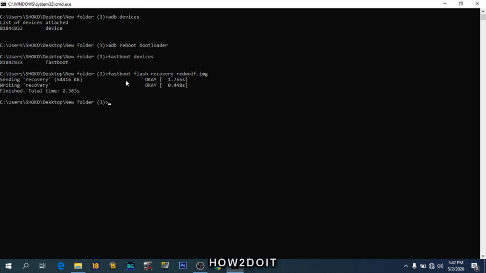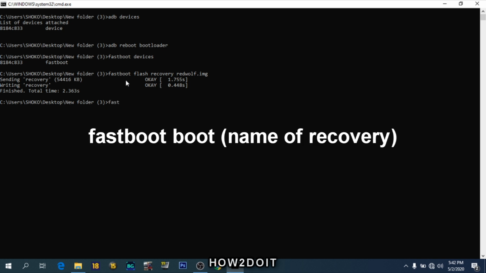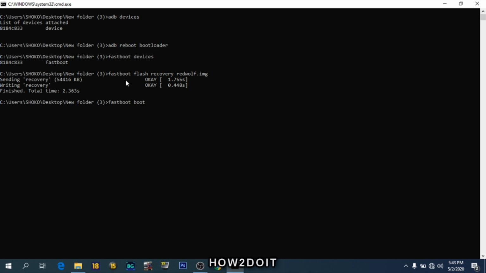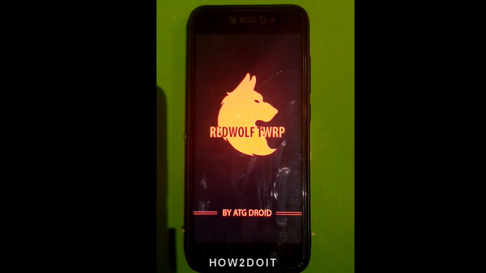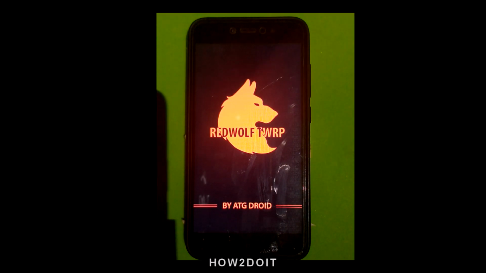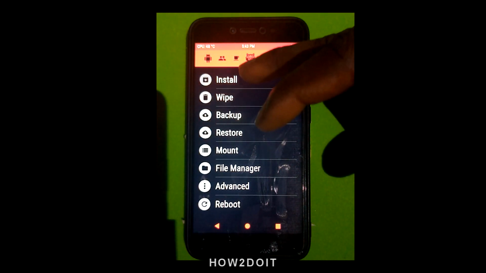To test if it is working, just go into fastboot boot redwolf.img. Now this should take you to your recovery image, and from there we can go on and install our Magisk. So from here, install your Magisk and don't forget to install your novelty script. It is very important. So go on and install.